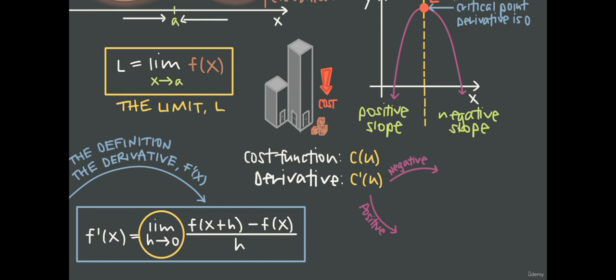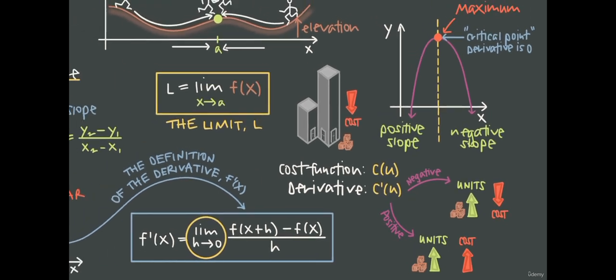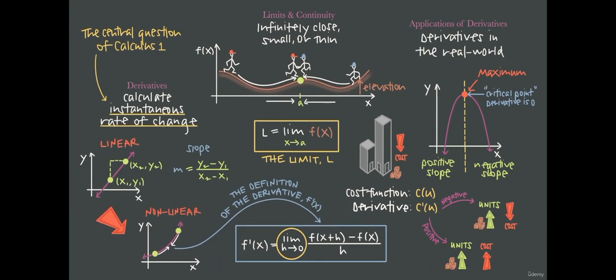Then, wherever the derivative is negative, the company knows that increasing the number of units produced will decrease the cost. But wherever the derivative is positive, they know that increasing the number of units produced will increase the cost. And by finding any critical points where the derivative is 0, they can determine the optimal number of units to produce that will minimize their cost.